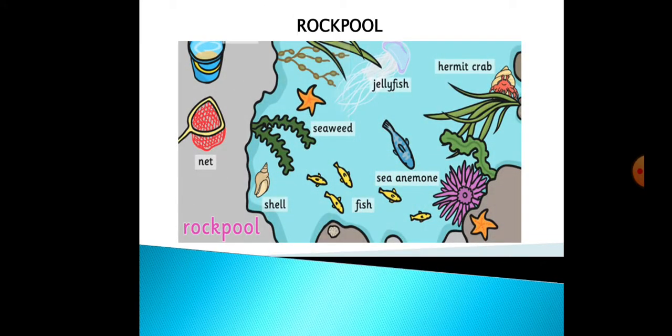Now you can see a picture of a rock pool here. We can see seaweeds, some shells, fish, sea anemone, hermit crab, jellyfish. So all these plants and animals are locked in the rock pool. When the tide becomes low, they are locked in the rock pool, and when the tide becomes high again, the sea will cover the seashore, and then all these plants and animals can go back to the seawater.